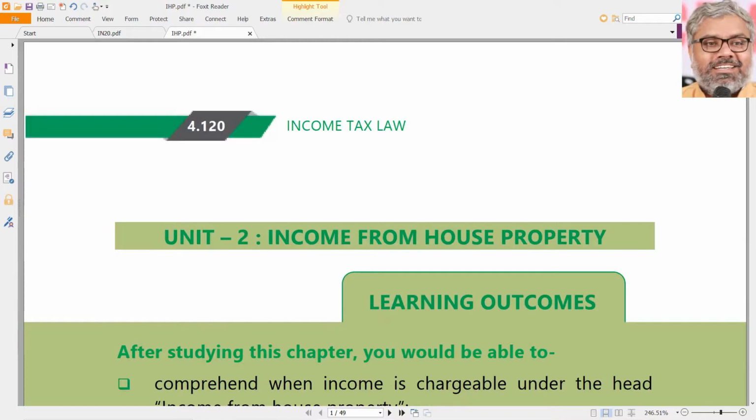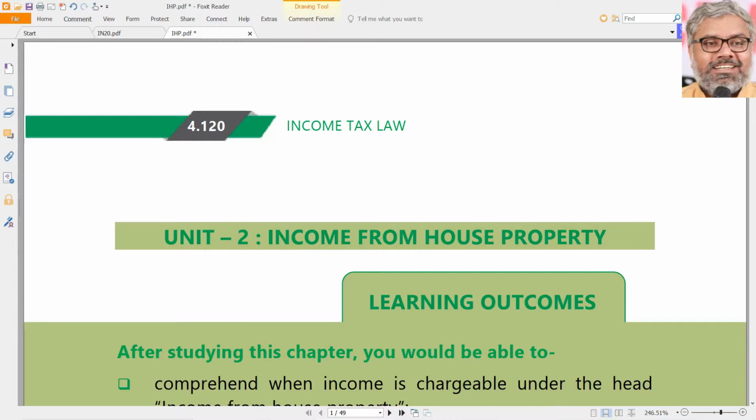But at the same time, before entering into the provisions and all, let us understand some of the features of this head of income which are unique. For example, if you take salaries as a head of income, what is the uniqueness of that?